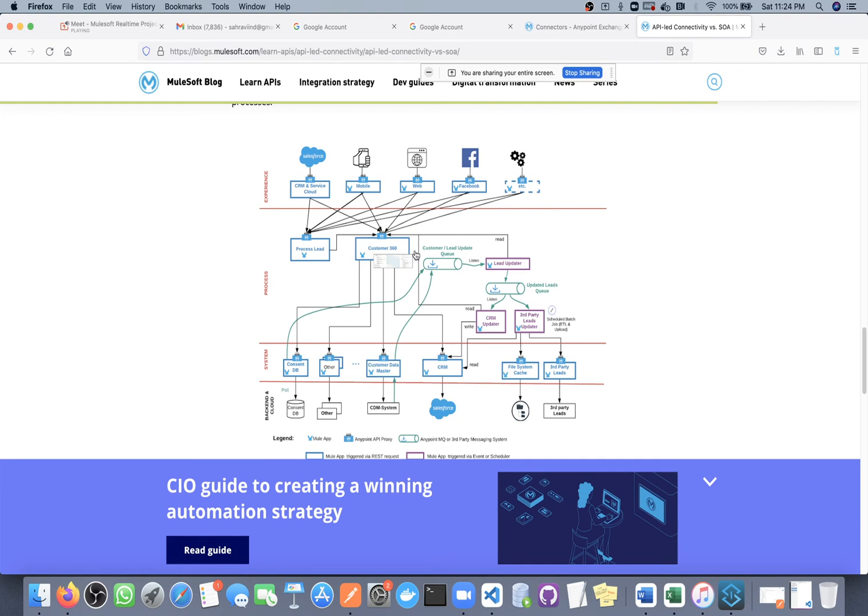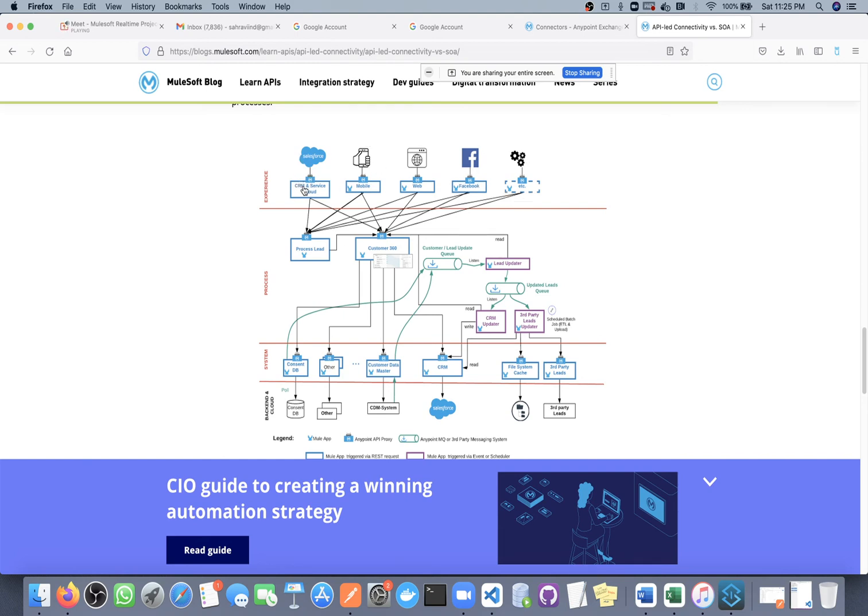So whatever API we develop here, and whatever business logic we need for that particular business requirement, we will apply in this layer. And this experience layer is responsible for connecting with different experience systems. It can be a mobile application, a web application, a Salesforce system, a Facebook system, or some legacy system. These are all experience systems. So for different experience systems, we have different experience layers.